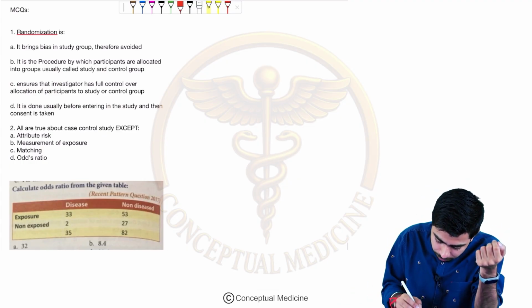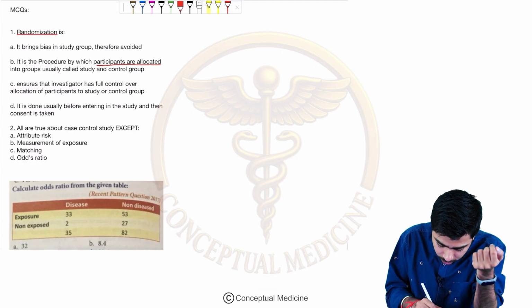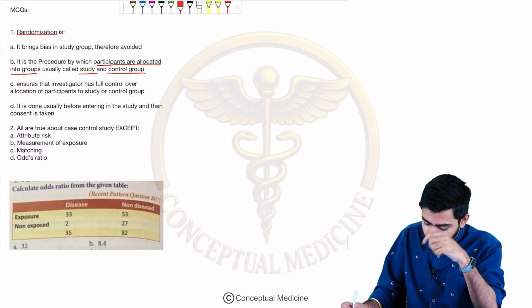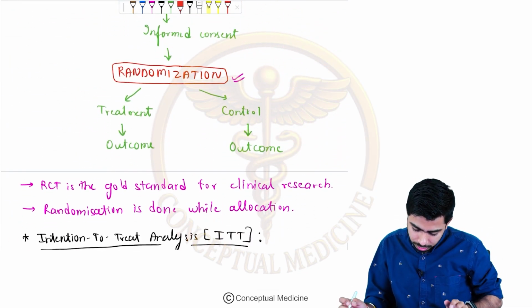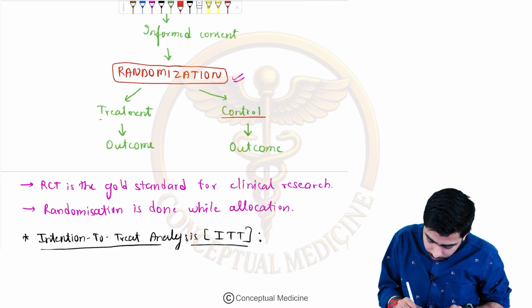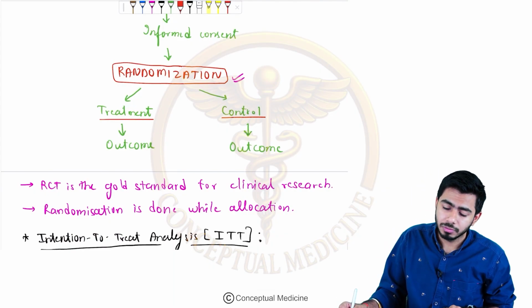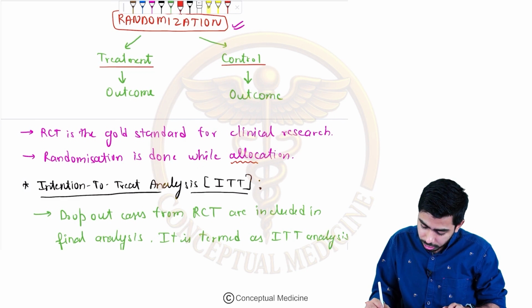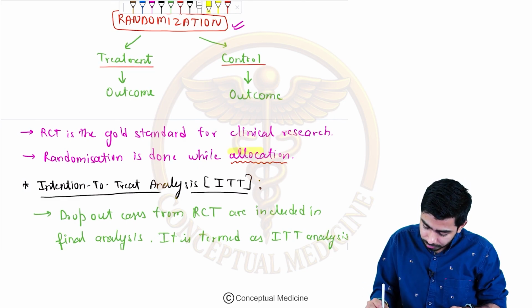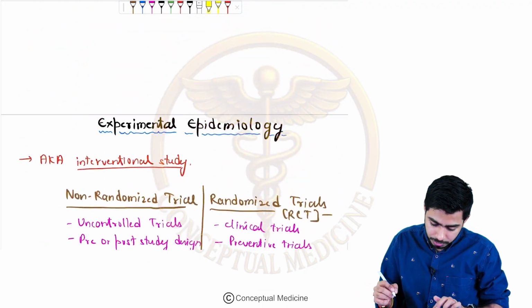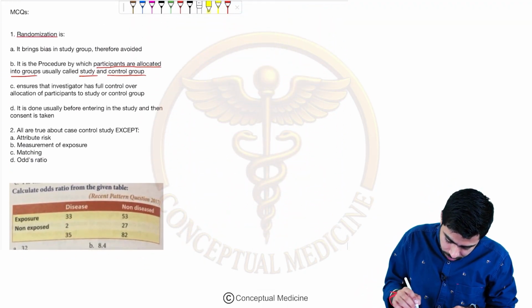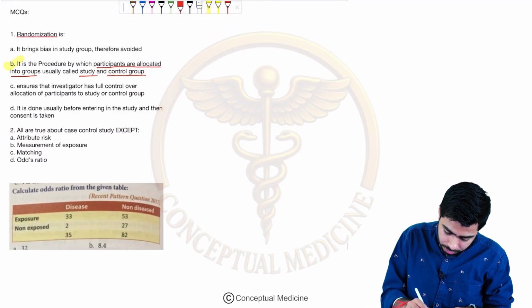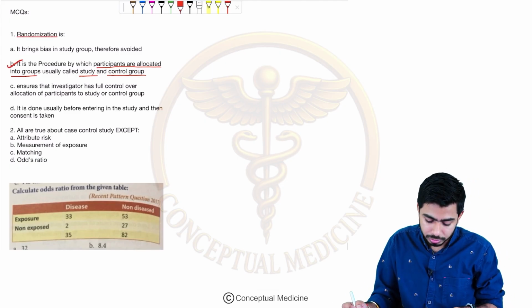B option. It is the procedure by which participants are allocated into groups usually called study and the control group. Is it? Yes, it is the case. Because what I told you over here is that one was the control group and another one was the treatment group or the study group, right? And we were doing the randomization, the allocation. So what will be the answer in this particular case? That would be the B option, that will be our answer.